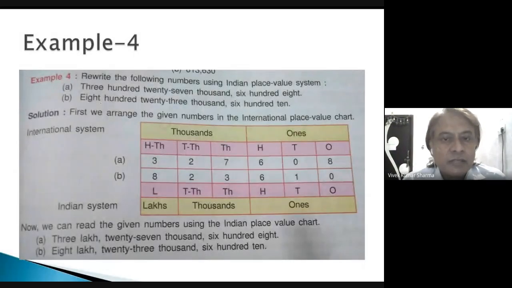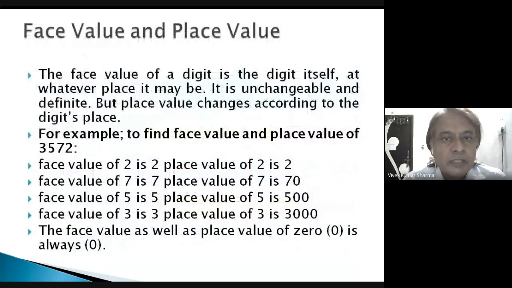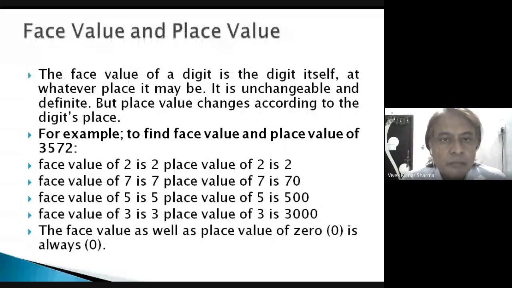So what is the difference? The difference in the international system is that thousands also have 3 periods. As ones have the 3 periods, thousands also have 3 periods. Okay, this is the difference. Face value and place value. So now we summarize: the face value of a digit is the digit itself. Yes, face value, at whatever place it may be, is unchangeable and definite. But place value changes according to the digit's place.